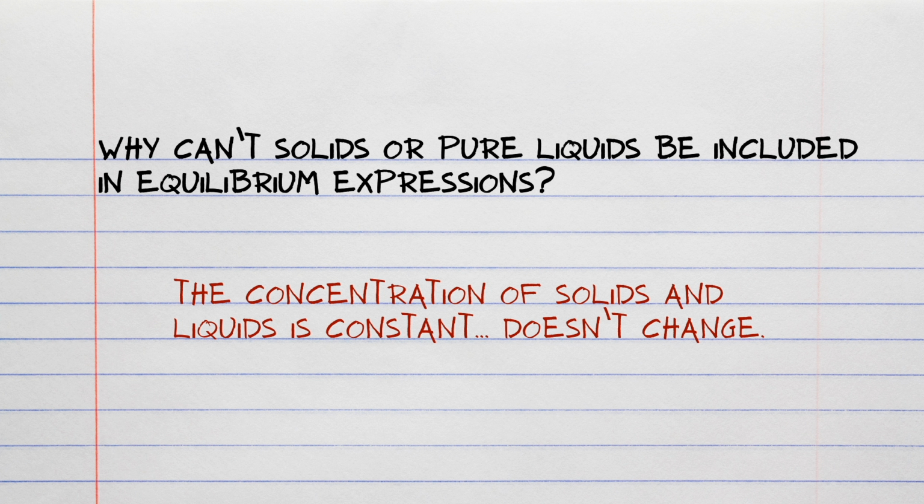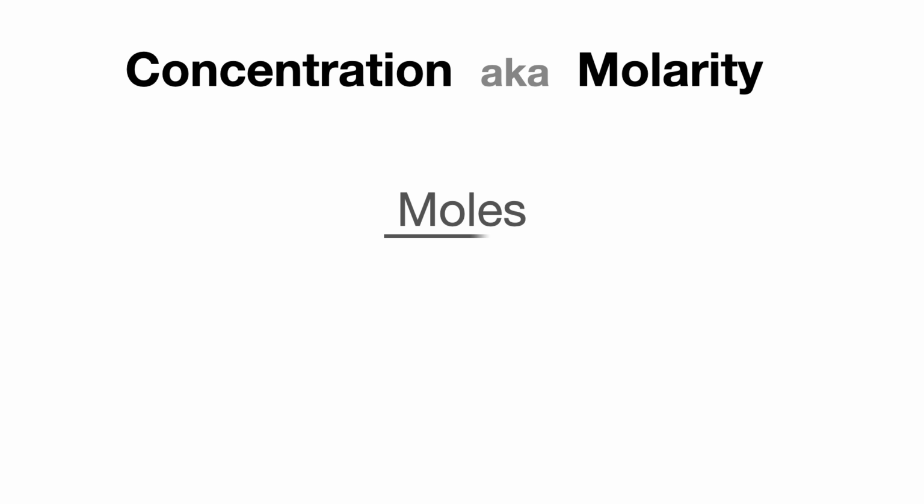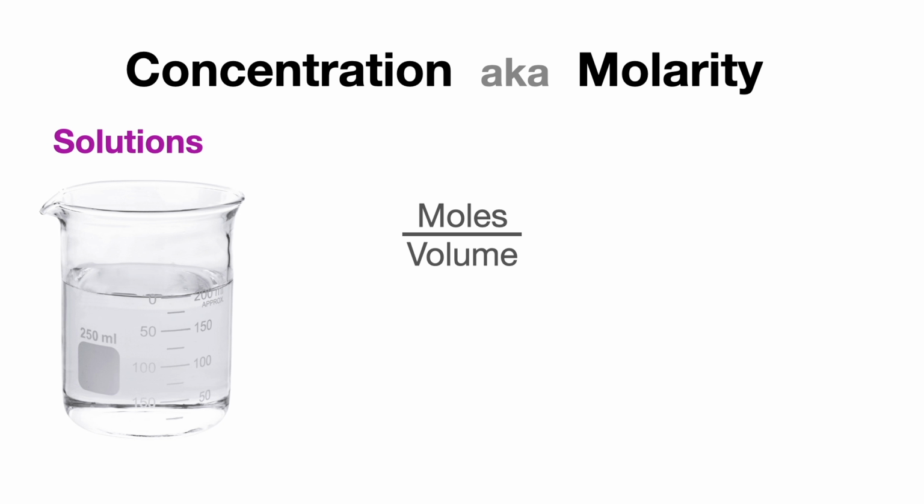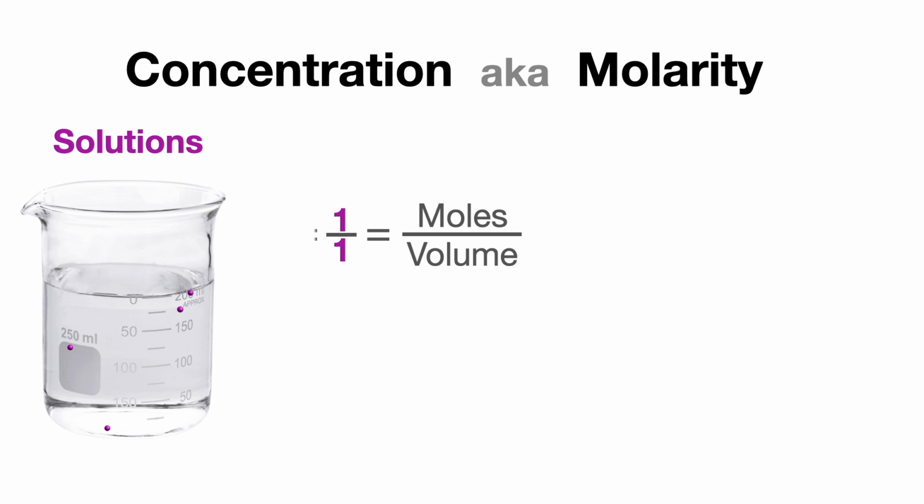The bigger question is, how can it be that the concentrations of solids and pure liquids are constant? Concentration, also known as molarity, is a measure of moles per volume. It's used to measure solution concentration, like for aqueous solutions, as moles of solute per volume of solvent. And as the number of molecules or atoms of solute increases, volume of the solvent stays the same, so concentration of solution increases.